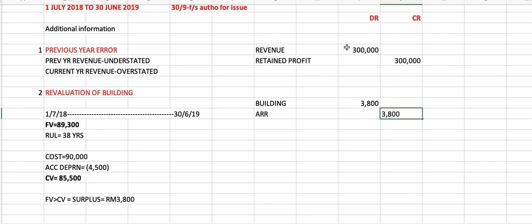For consistency, I'm going to put just 300,000 here, 300 only, because we leave out the 000 at the back, otherwise it will not be the same. Alright, so that's done for the revaluation of the building. And remember, during the year you need to depreciate your building. So the depreciation is 89,300, the new revalued amount, divided by the remaining useful life of 38 years. So you should get how much?